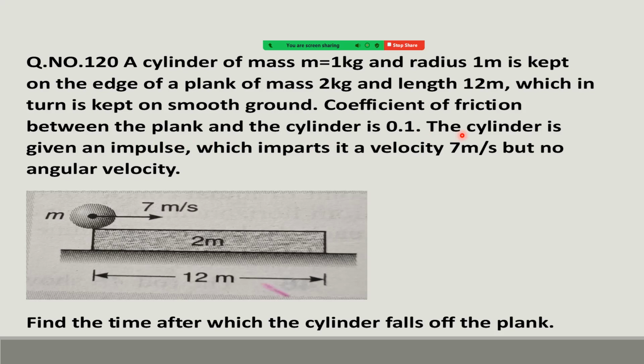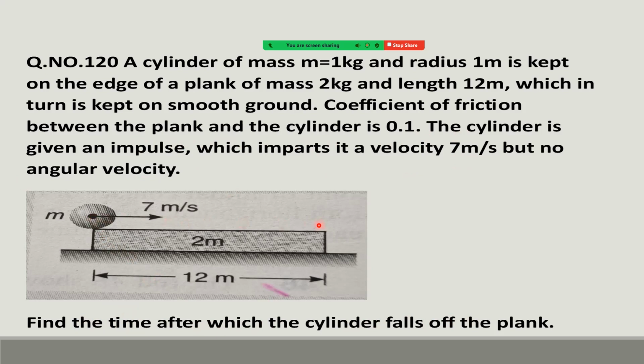The cylinder is given an impulse which imparts it a velocity 7 meter per second but no angular velocity. Find the time after which the cylinder falls off the plank. That means after what time the cylinder reaches the other end of the plank.